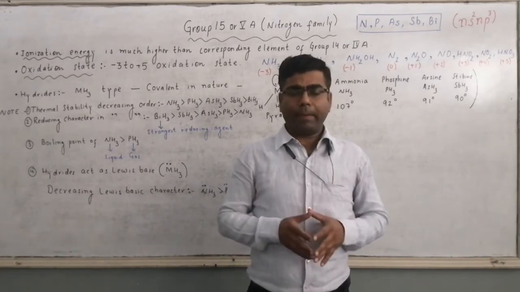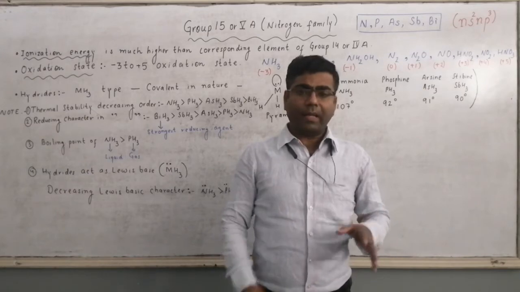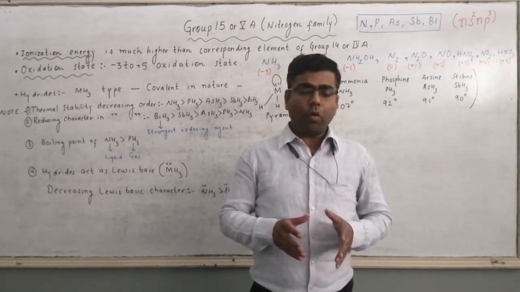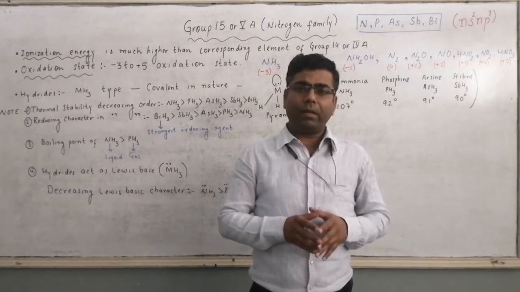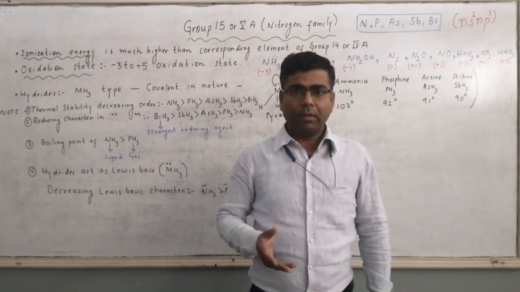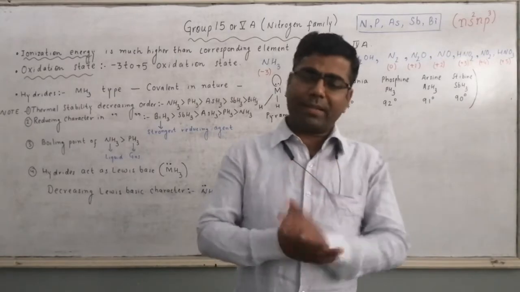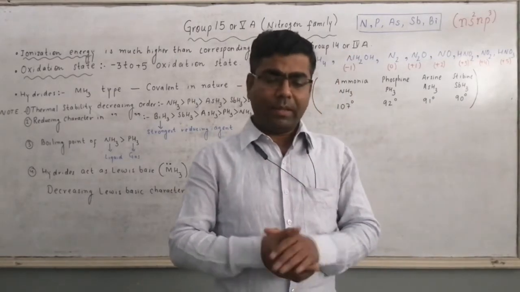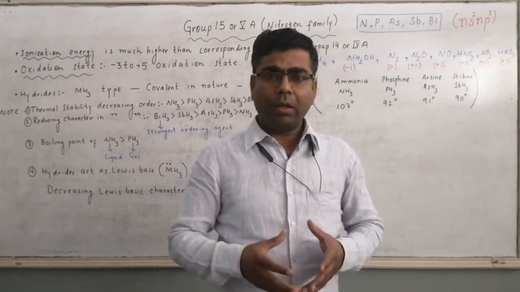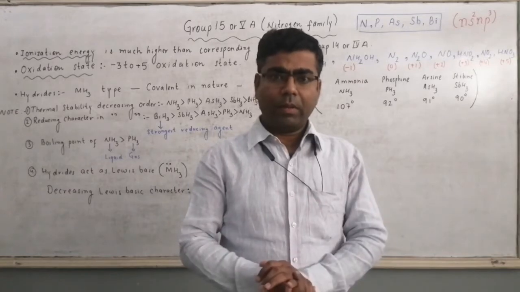So naturally the IP, that is ionization potential or ionization energy of group 15 elements will be higher than group 14 elements. Reason? Because group 15 elements have a smaller atomic size. It means electrons are tightly held in the valence shell due to more force of attraction from the nucleus.